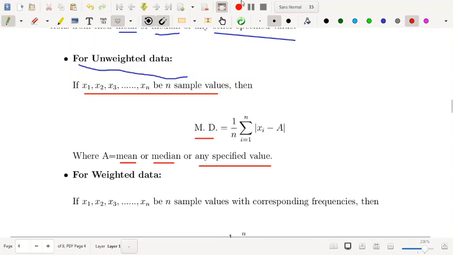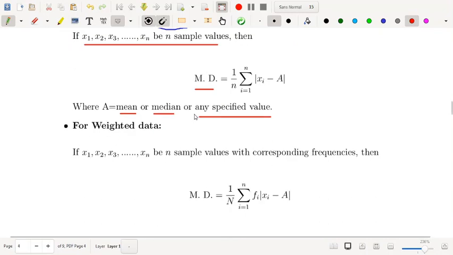This is called the mean deviation for a simple series or unweighted data.